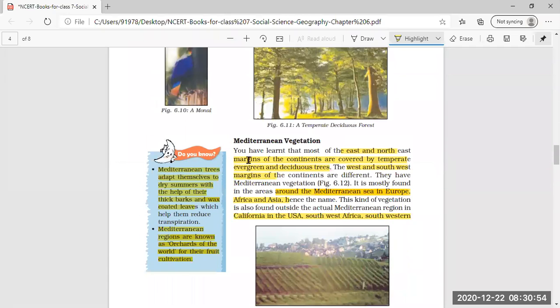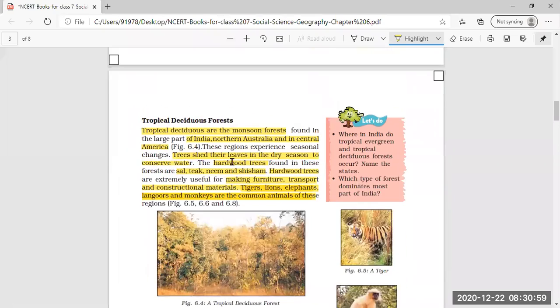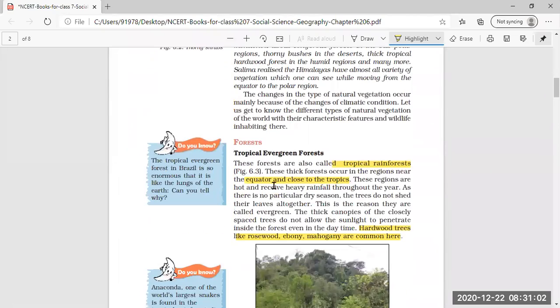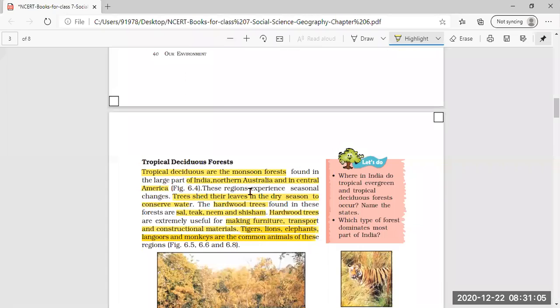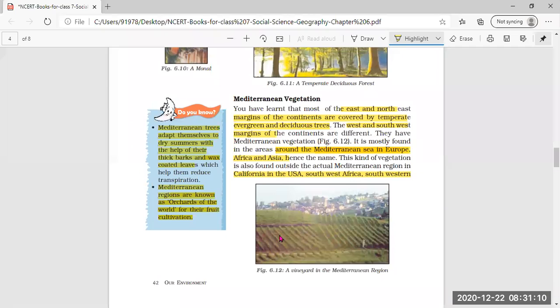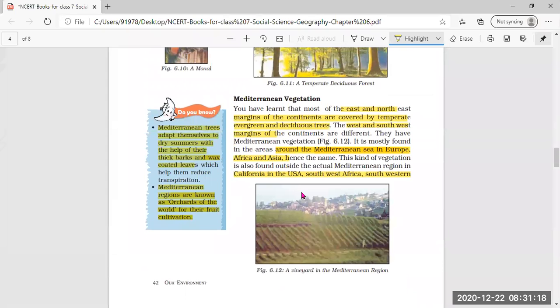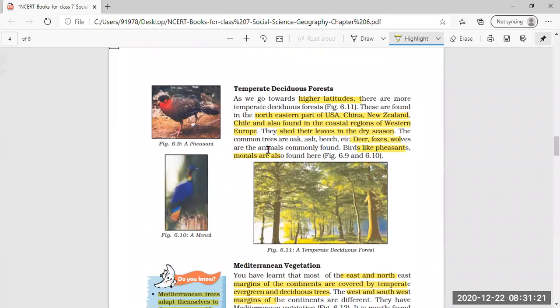For term 2, the second subject enrichment activity I want to give is about the different types of forest you have read about. That is tropical evergreen, tropical deciduous, temperate evergreen, temperate deciduous, and coniferous forest. So five types of forest I will give you. You have to write down about the vegetation growth, the climatic condition, the rainfall, the temperature, and the animals found over there. Means you have to write down about all the five.